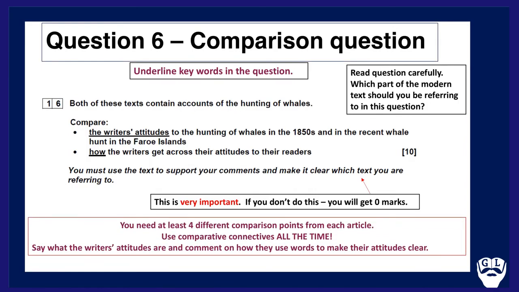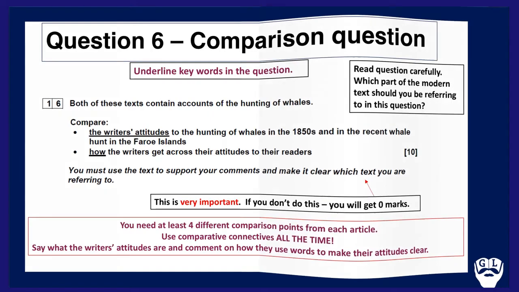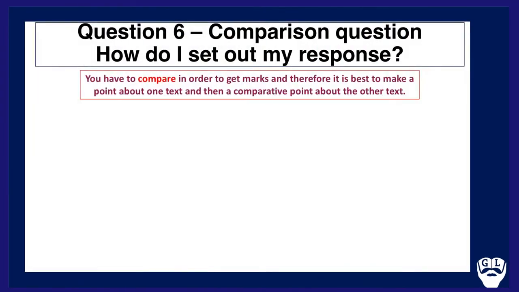So you need at least 4 different comparison points from each article. Use those comparative connectives from the previous slide all the time, and say what the writer's attitudes are and comment on how they use words to make their attitudes clear. Really important. Use that tennis style approach again. Go from the 19th century to the modern, 19th century to modern, back and forth, to gain mastery of the question itself. So pause at this point if you wish to have a go yourself, and again leave a comment if there's any questions you may have.